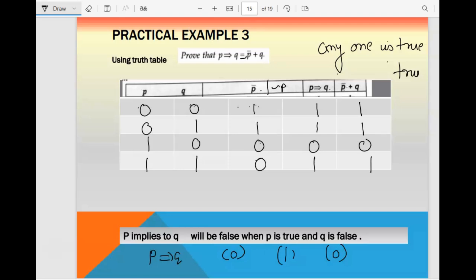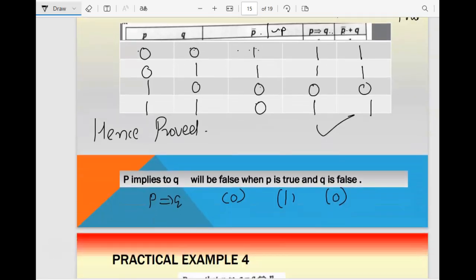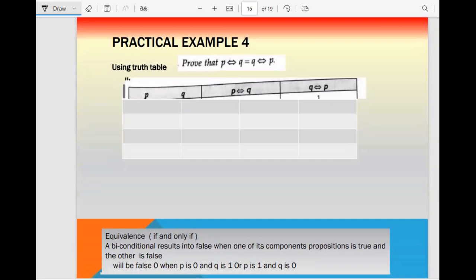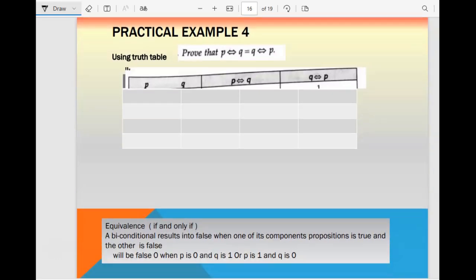Now you have to check both are equal or not. Equal. So yes, check it. P implies Q, P bar plus Q. Both are equal. So hence proved. And this proof you did with the help of truth table. Right? With the help of truth table. We have one more example here. You can check it and this is for biconditional.